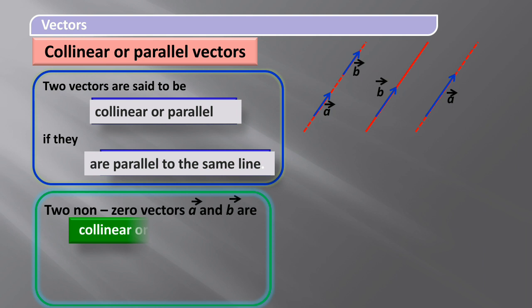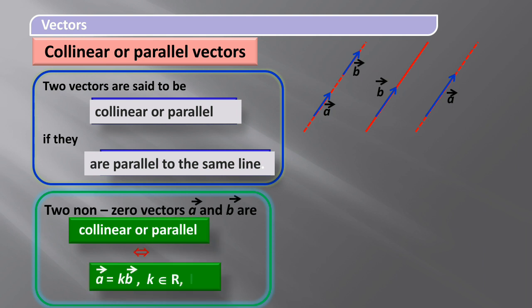2 non-zero vectors A and B are collinear or parallel. Here we can write it as A vector is equal to k into B vector, where k belongs to the set of real numbers. Also remember students, k should not be equal to 0. So this is the important notation for the collinearity of two vectors, which is very important for your calculations and also for proving the collinearity of vectors.